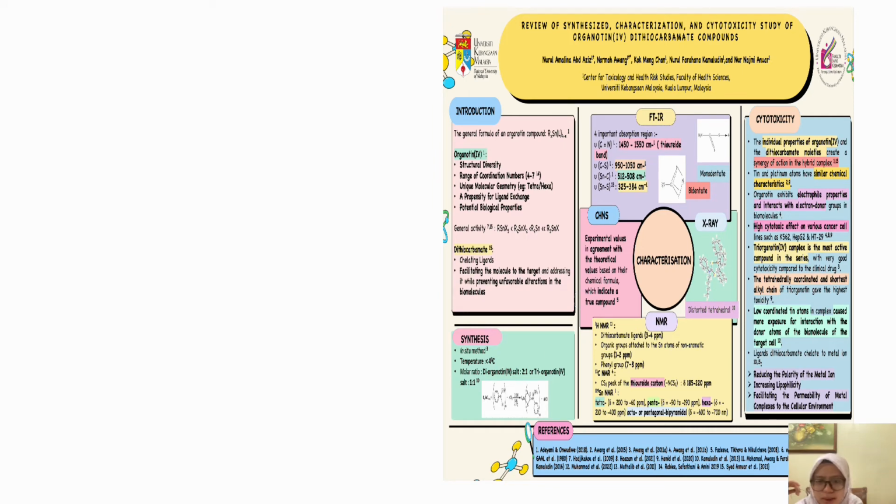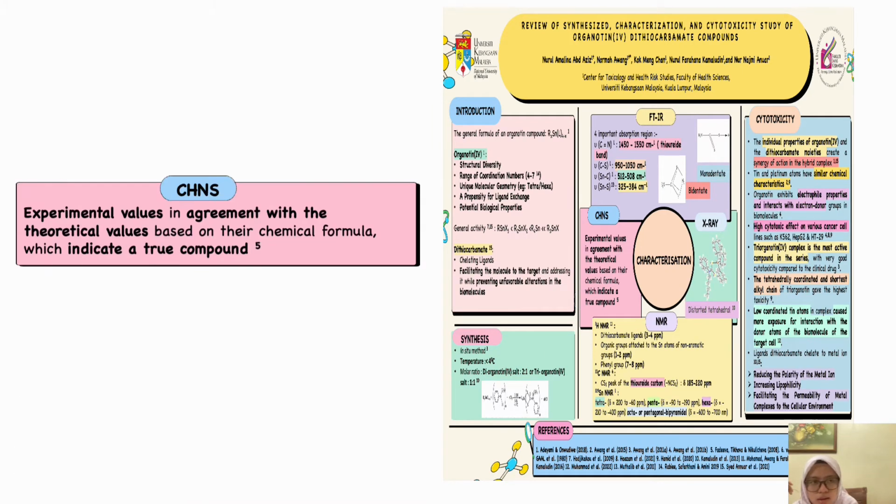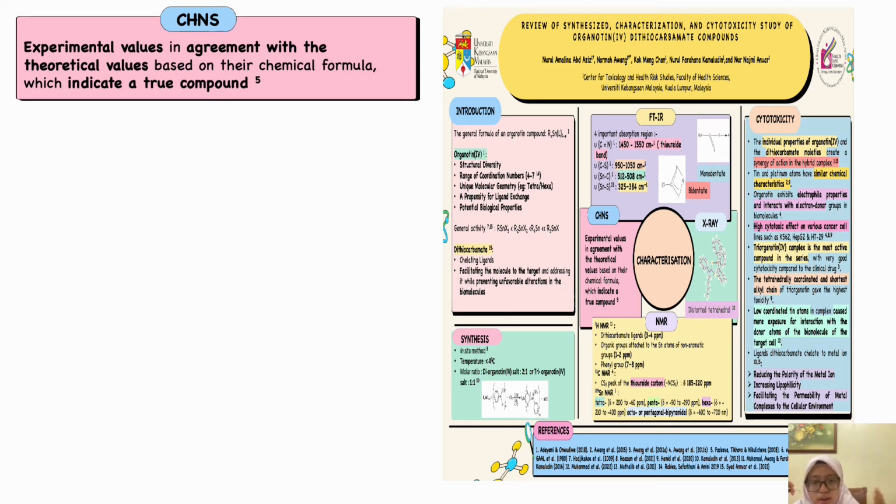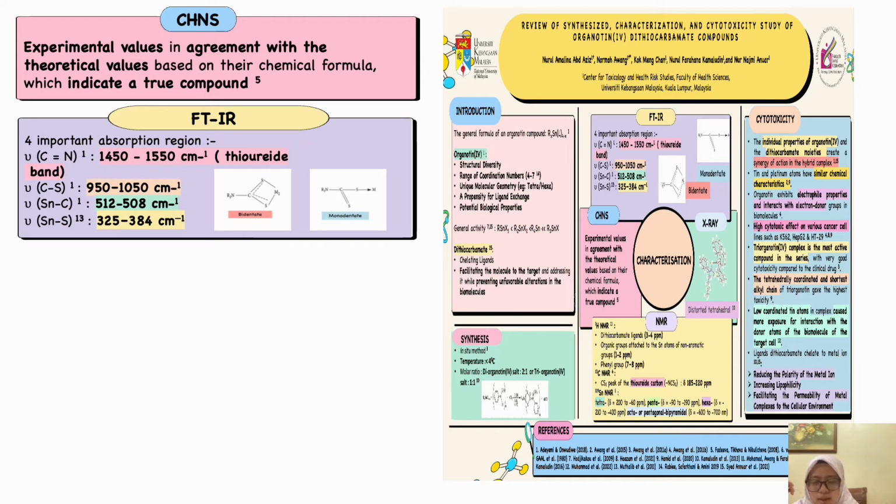The organotin dithiocarbamate complex can be characterized by elemental analysis CHNS, in which the main elements in the organic compounds can be determined. Next, in the FTIR spectroscopy analysis, 4 important absorption regions can be observed, in which the formation of the dithiocarbamate can be observed in 2 regions, which are the carbon nitrogen band and the carbon sulfur band. In the carbon sulfur band, a single peak indicates bidentate coordination, while a split peak indicates monodentate coordination. The formation of organotin dithiocarbamate can be confirmed by observing the regions of the stannum carbon and stannum sulfur bands.